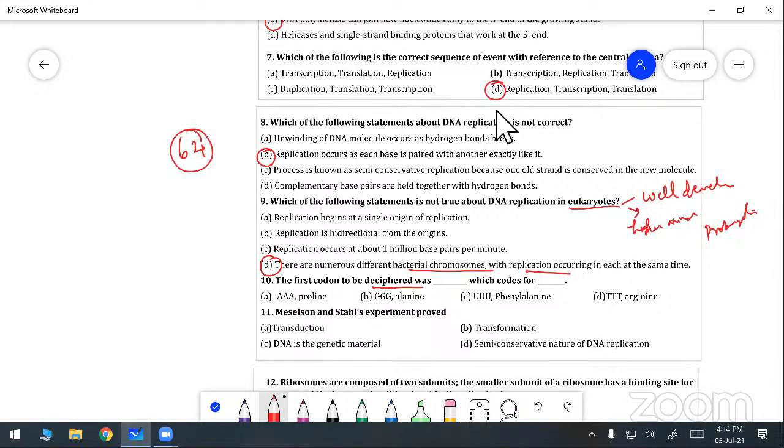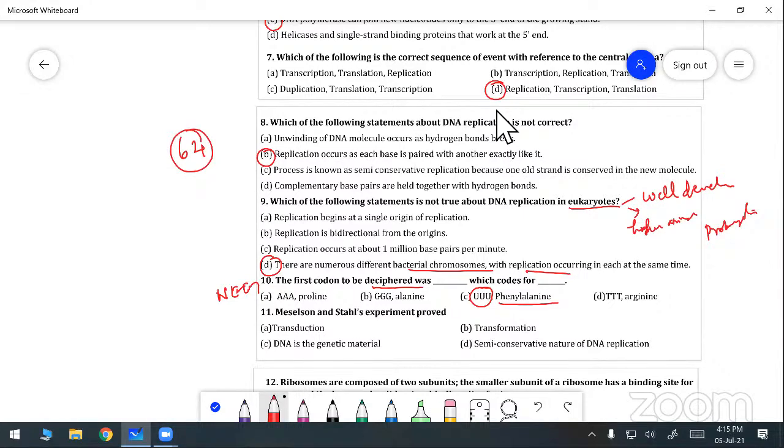Can you say? U, and phenylalanine. Phenylalanine is one of the amino acids. The first codon deciphered is UUU, the code word. Next, which codon represents what type of amino acid? Phenylalanine.